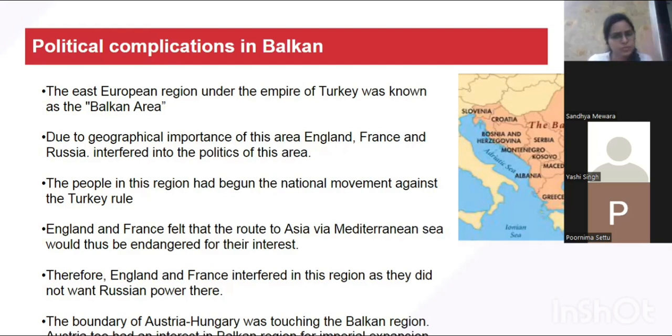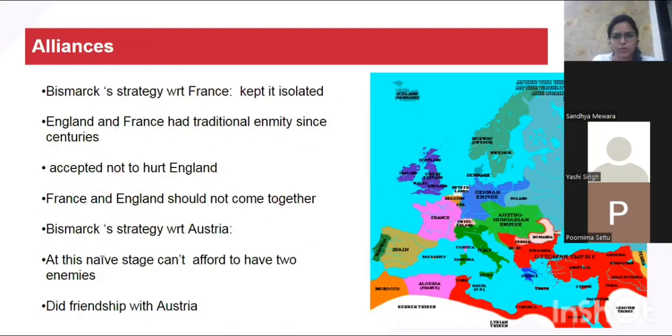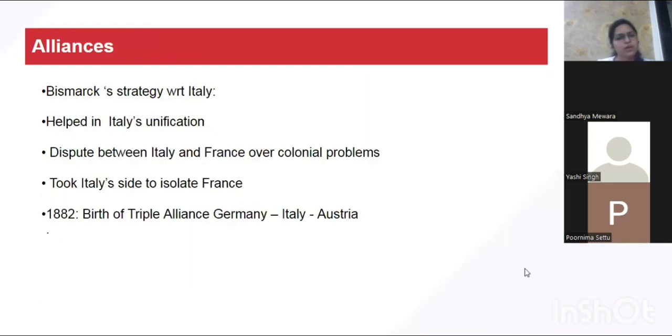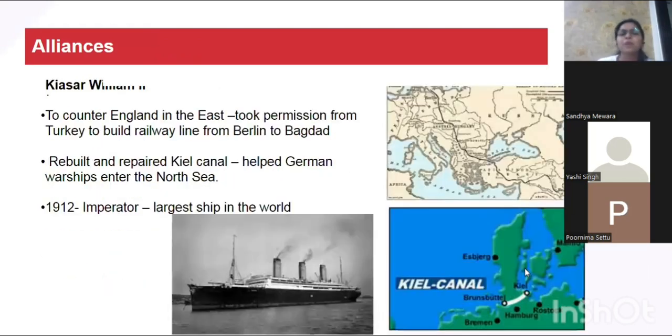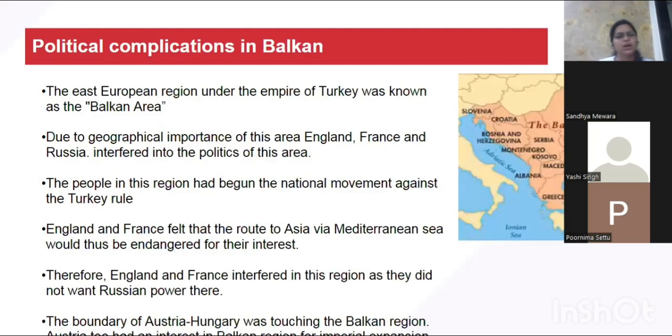Now, even Austria-Hungary was interested in the Balkan. Why was Austria-Hungary interested in the Balkan? If you remember the map, here is Austria-Hungary, right? Can you see here in the green color, Austria-Hungary, and below it, the reddish color, that is the Balkan. So even Austria-Hungary was interested. Why? Just an imperialistic motive to expand the territory of the country. So even Austria-Hungary, since the boundary of the Balkans